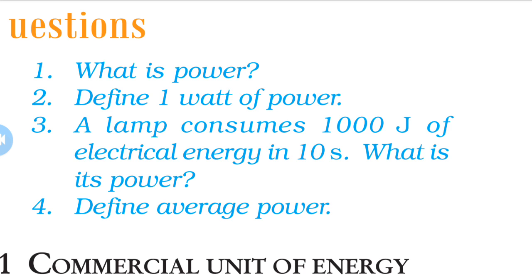Now, W is given, the energy, that is W is equal to 1000 joule, and time T is equal to 10 seconds, and we have to calculate the power P. As we know, power P is equal to W upon T, so 1000 joule upon 10 seconds. Cutting the zeros, we obtain the answer, 100 joule per second or 100 watt. So the power of the lamp is 100 watt.